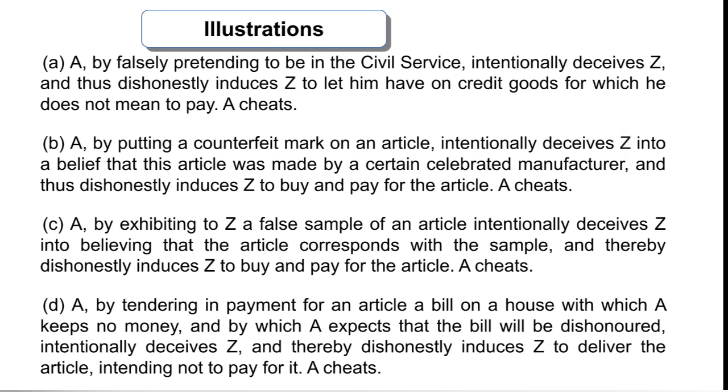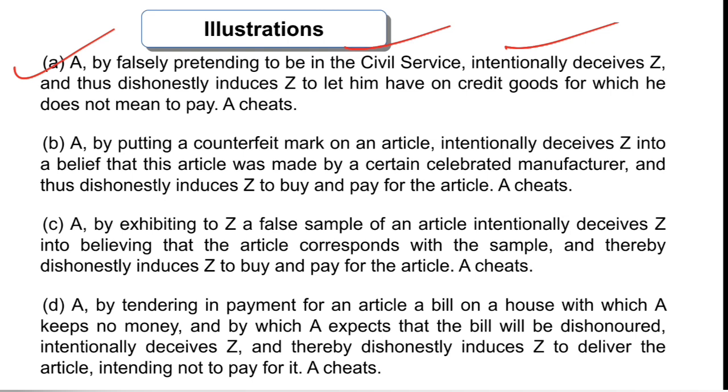Now there are a number of illustrations provided under section 315 of IPC, and illustration number 1 says A, by falsely pretending to be in the civil services, intentionally deceives Z and thus dishonestly induces Z to let him have on credit goods for which he does not mean to pay. So A cheats.